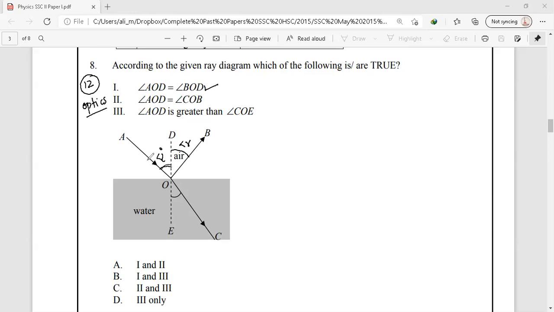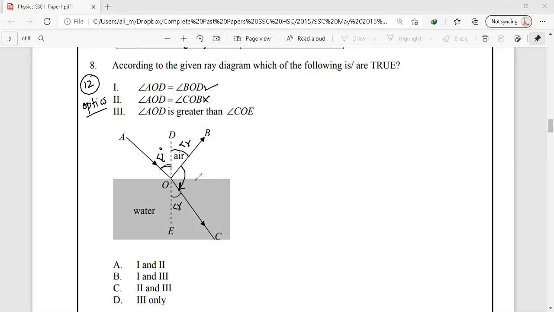Secondly, AOD is equal to COB. AOD once again is the angle of incidence, and for COB there is no relation or equality between these two angles. It means this condition is false. Next, the third condition: AOD, the angle of incidence, is greater than COE, the angle of refraction.